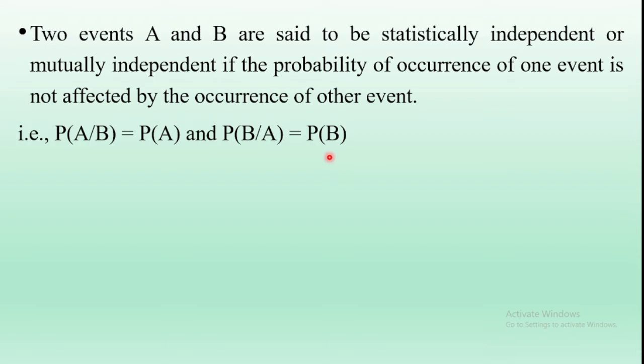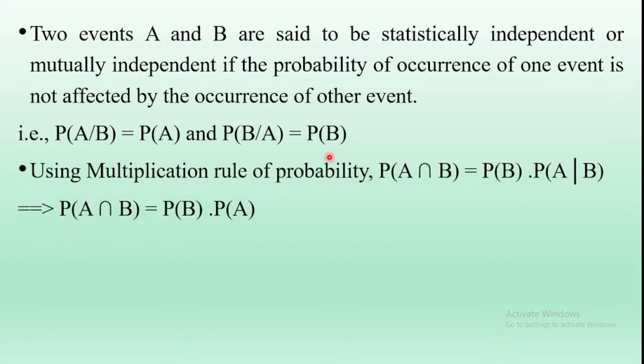Therefore, using the multiplication rule of probability or conditional probability, what is the conditional probability?